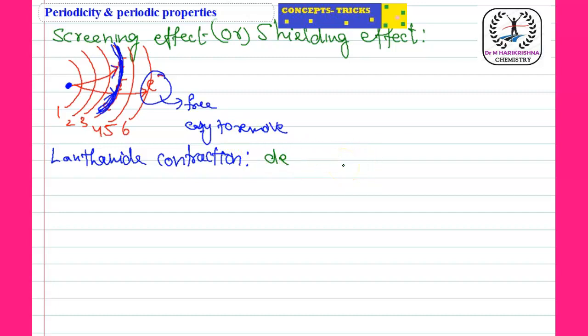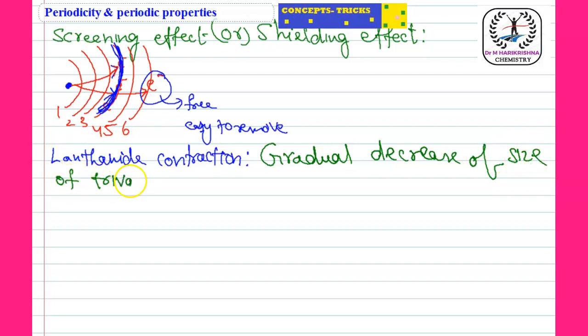Actually, here instead of decreasing we should use gradual decrease: gradual decrease of size of the trivalent ions of the lanthanides with increasing atomic number.